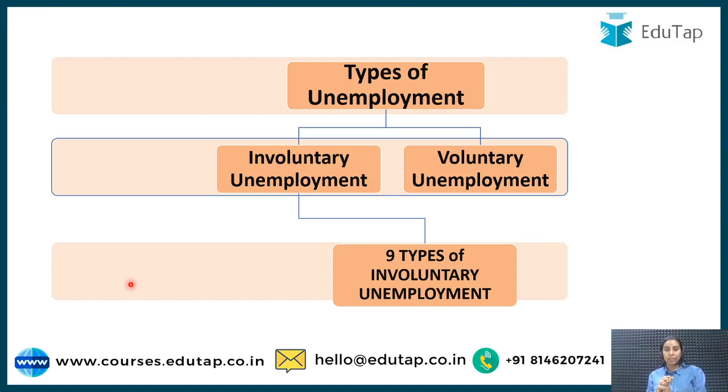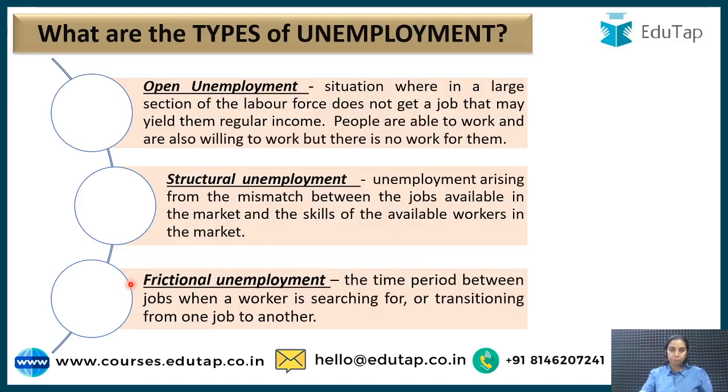The other category is voluntary unemployment. This is when a person has willingly given up the job, or willingly decides not to work because they want to follow their passion, they want to, let's say, do something else in their life which they find creative apart from the job. So that is voluntary unemployment. Our concern is the involuntary unemployment. There are 9 types, I've already told you. Let's discuss all 9 one by one.